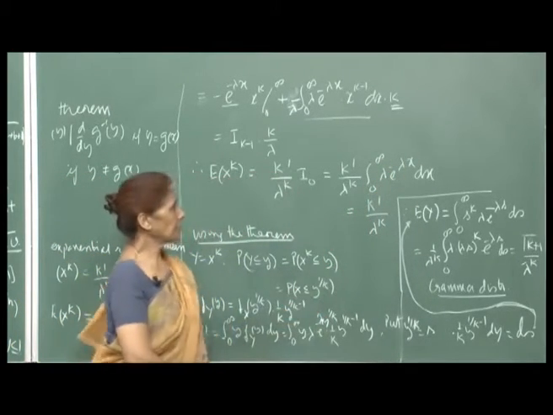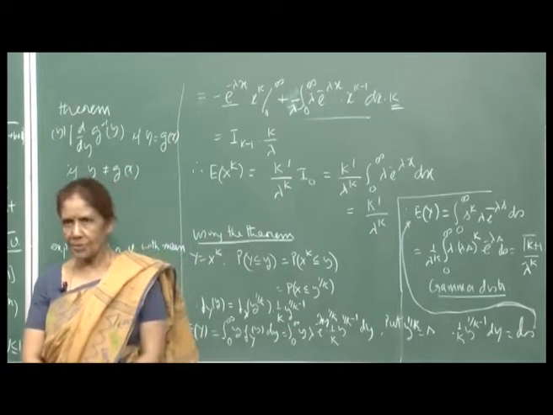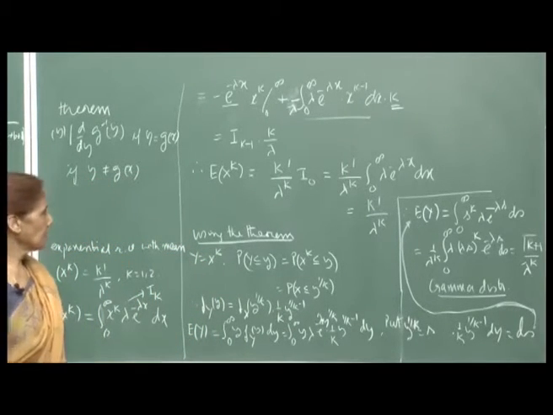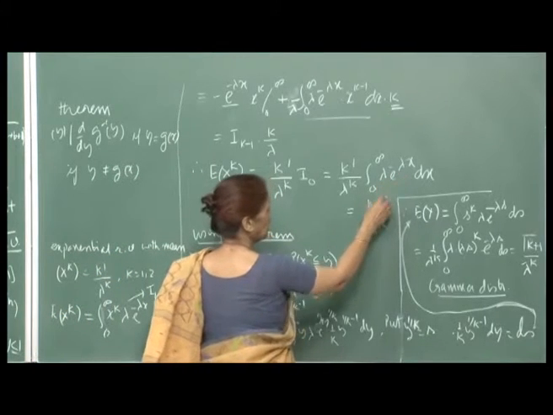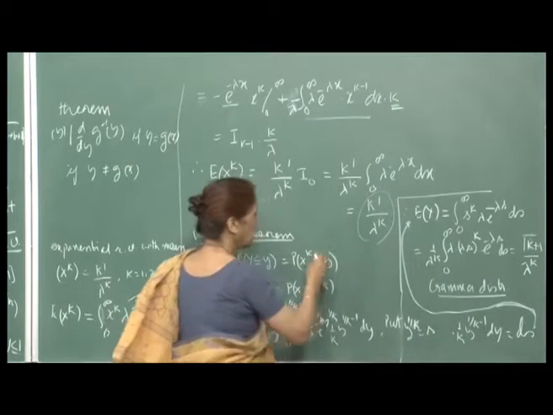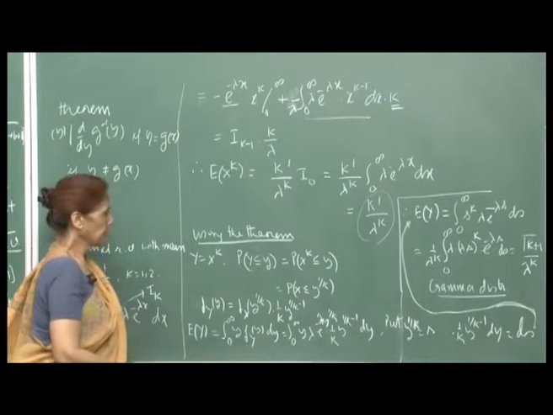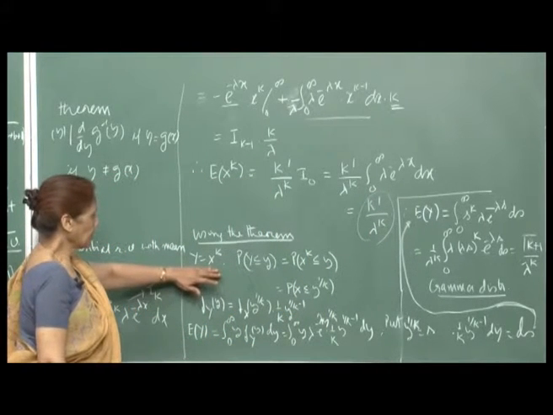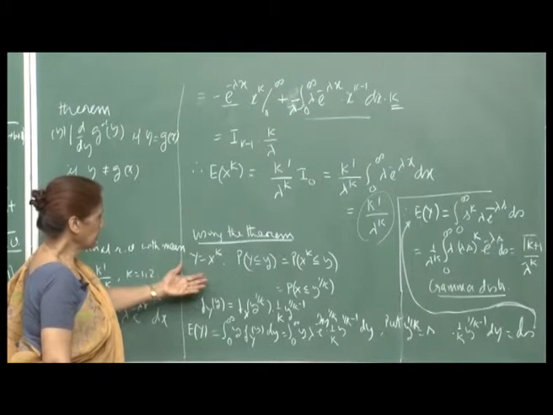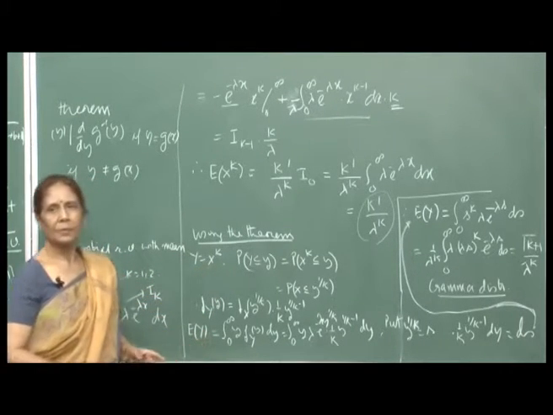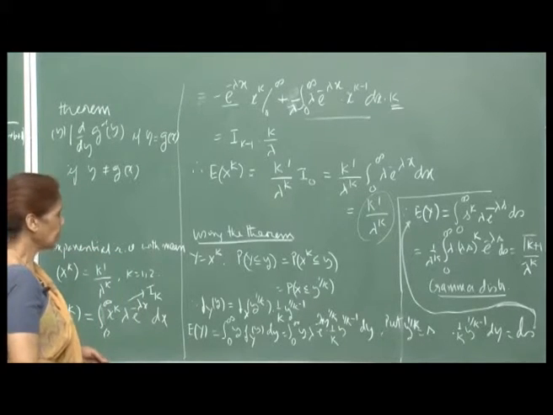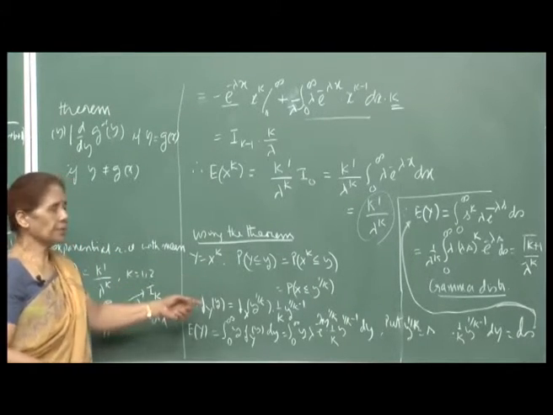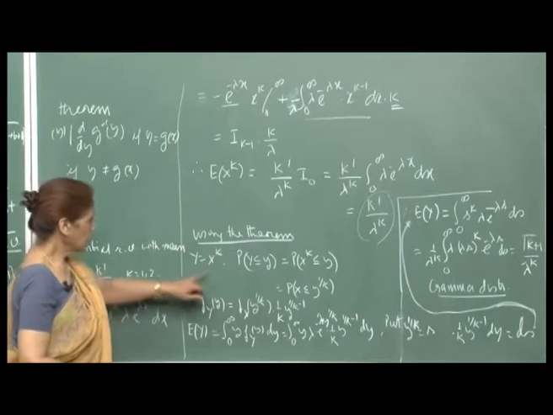Because anyway you know that this is the PDF of an exponential distribution with the parameter lambda. So, therefore, this integral is 1, or you can directly show that this is 1, and therefore, this is the answer, right. Now, we want to use the theorem. So, using the theorem, that is that you compute the PDF of the random variable x raised to k. That means, I compute the PDF of the function of the random variable, and then through that route I try to compute the expected value.